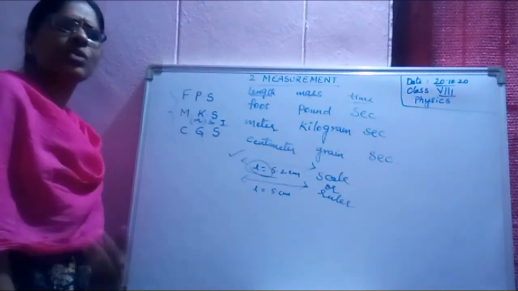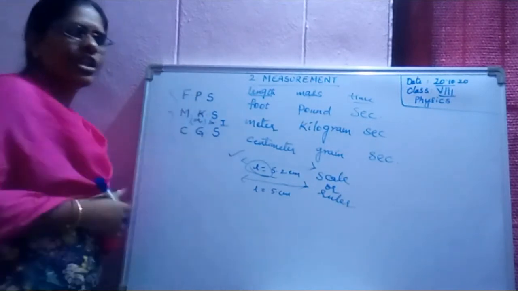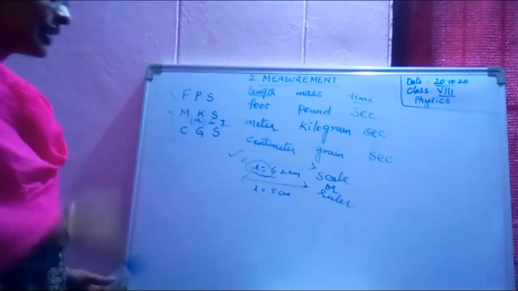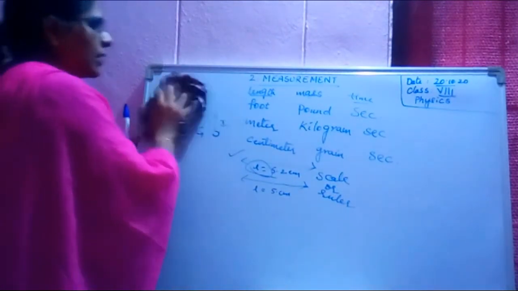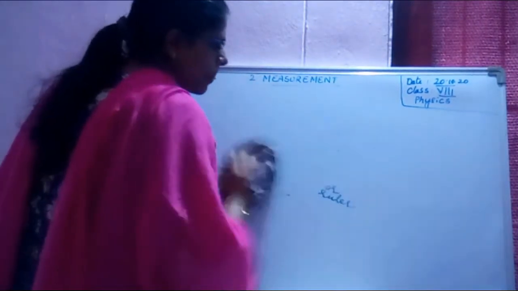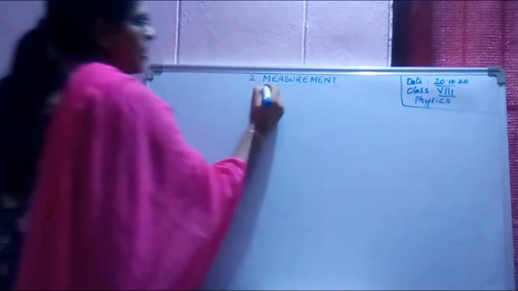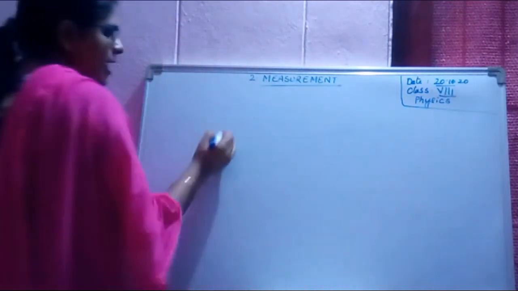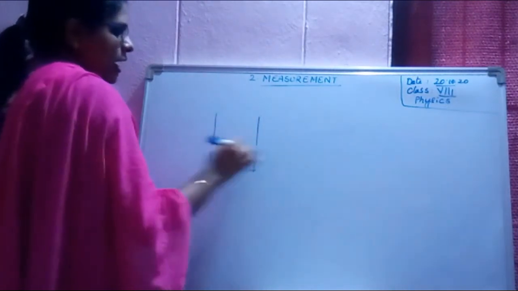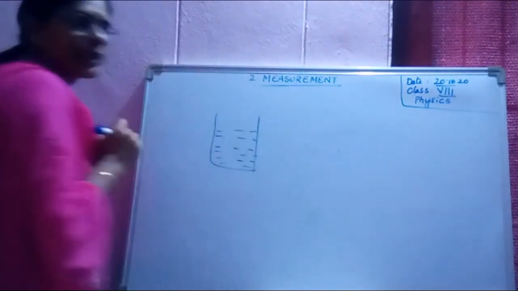To measure any quantities, we require this system of units. Okay. Now let us do a small activity. I am taking a beaker. I have filled this beaker with water. Okay.